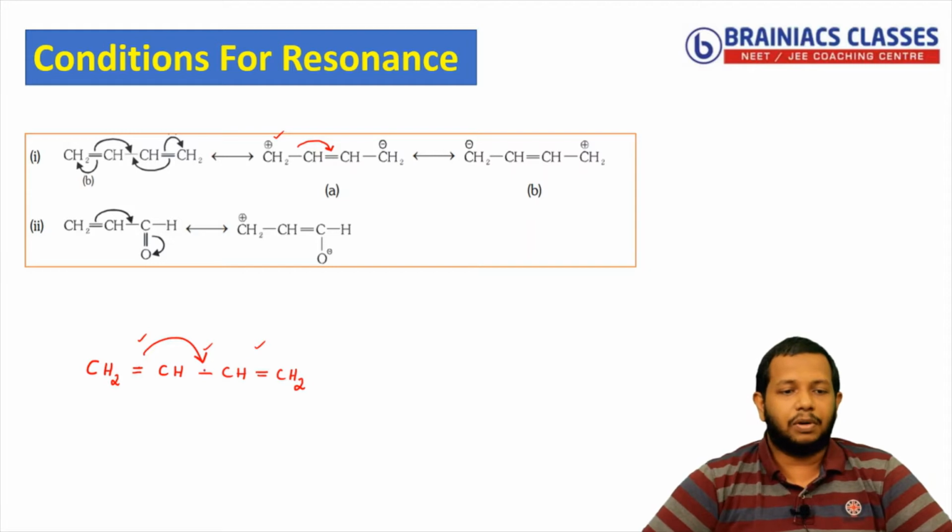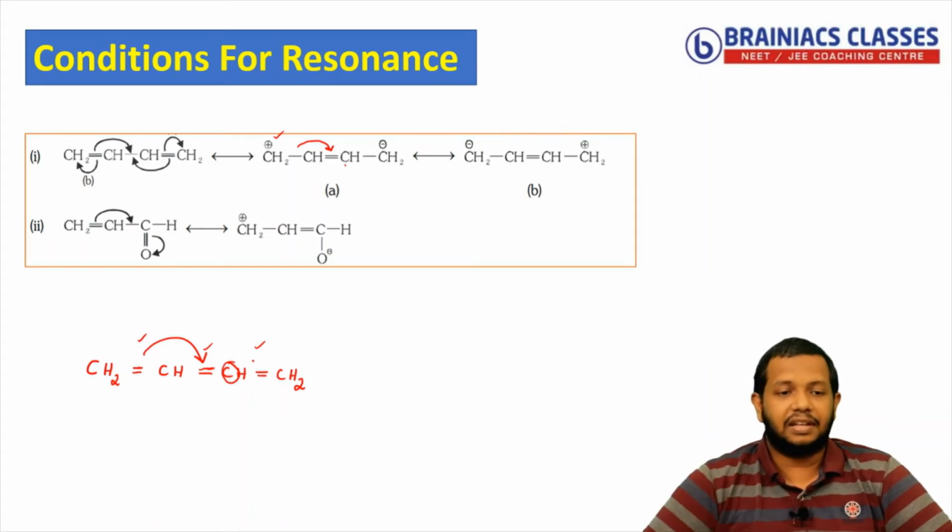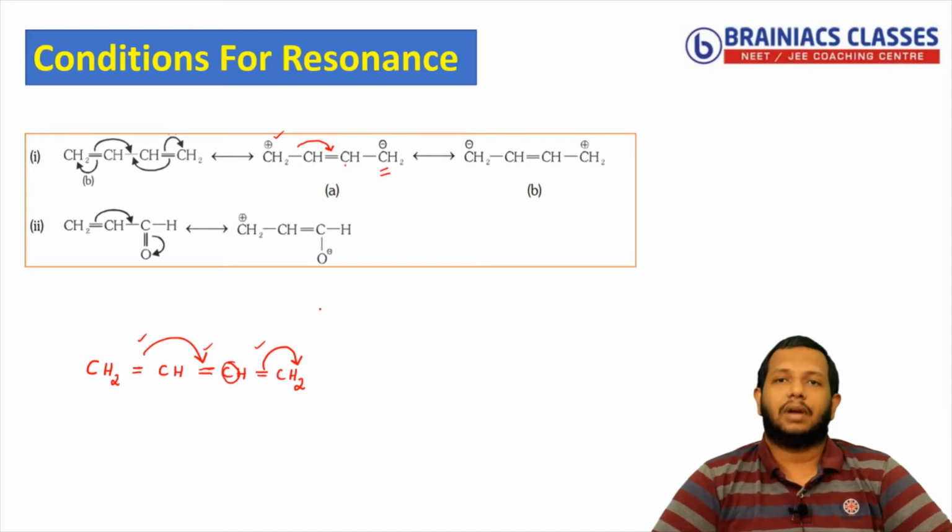When the pi bond comes over here, you can see the valency of this carbon would become more than 8. Then this pi bond will shift towards this carbon. If the pi bond is shifting to this, it means the pi electrons are moving. That means this carbon will become negatively charged. Understood?